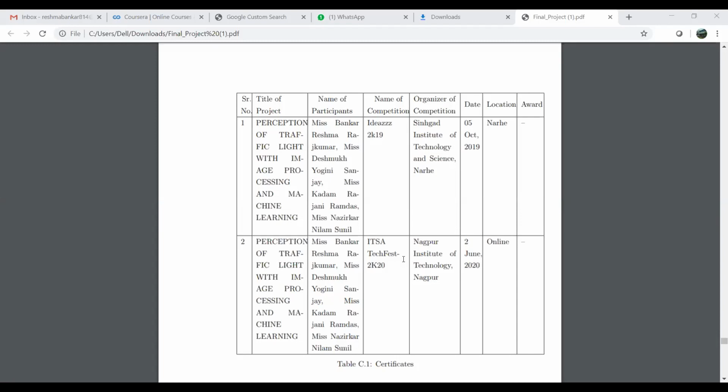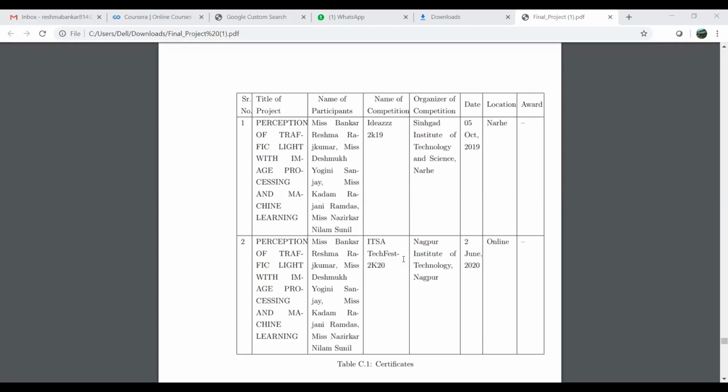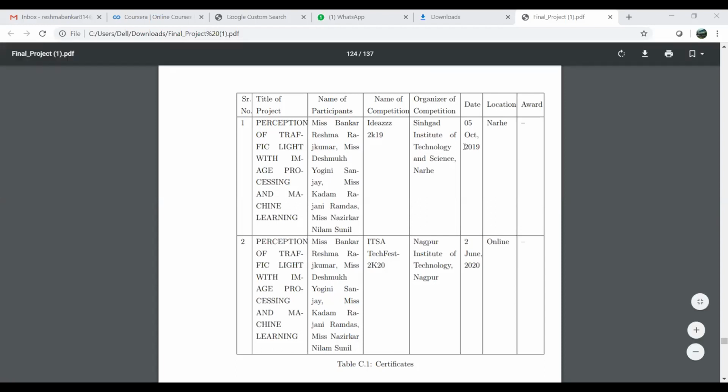We have also successfully published 2 research papers on the topic, Perception of Traffic Light with Image Processing and Machine Learning. And we also got certificates for these.